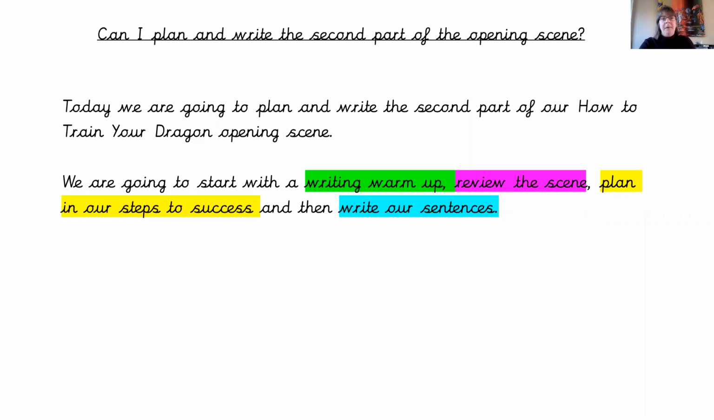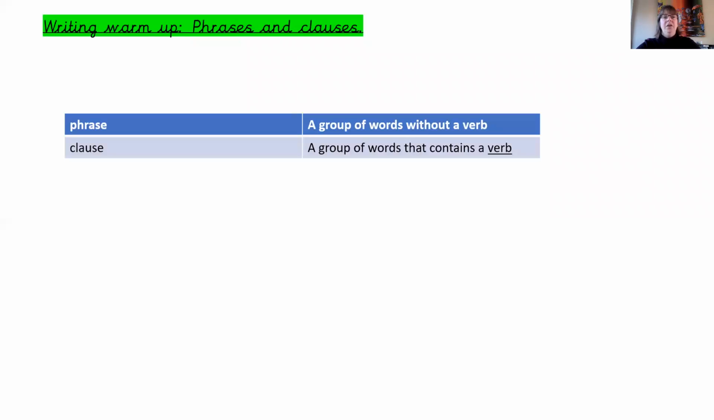And today we're going to plan and write the second part of our How to Train Your Dragon opening scene, looking at a writing warm-up. Then we're going to review what we've already seen, plan in our steps to success, and then write our sentences. So our writing warm-up today, we're going to look at phrases and clauses and the difference between them. So for example, a phrase is a group of words without a verb.